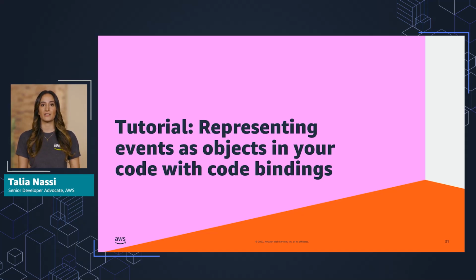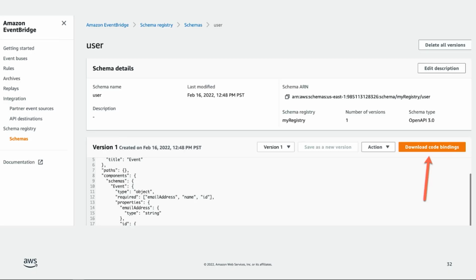You can download bindings from the Amazon EventBridge console or directly from your IDE with the AWS Toolkit plugin for IntelliJ and VS Code. From the EventBridge console, navigate to your schema and then choose Download Code Bindings. Choose the programming language you prefer, then choose Download. This downloads the code binding to your local machine.